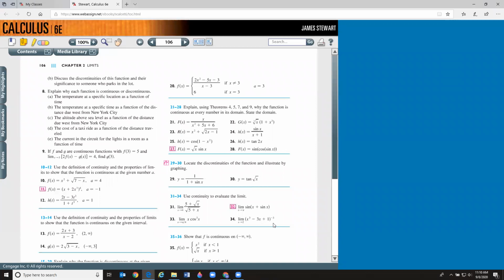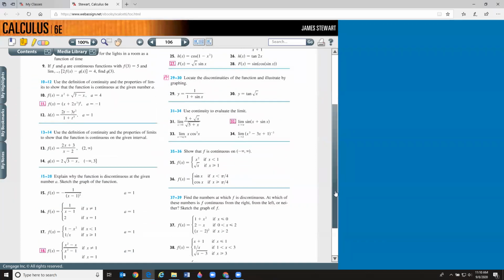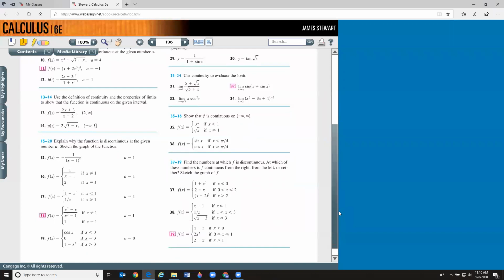Jumping to, I want to skip over to number 37. No, I'm sorry, 15. Back it up. Number 15. Explain why the function is discontinuous at a given number a. So, for number 15, why would it be discontinuous when a is equal to 1? Putting a 1 in for x gives you division by 0. So 0 in the bottom of a fraction is going to give you your discontinuity.